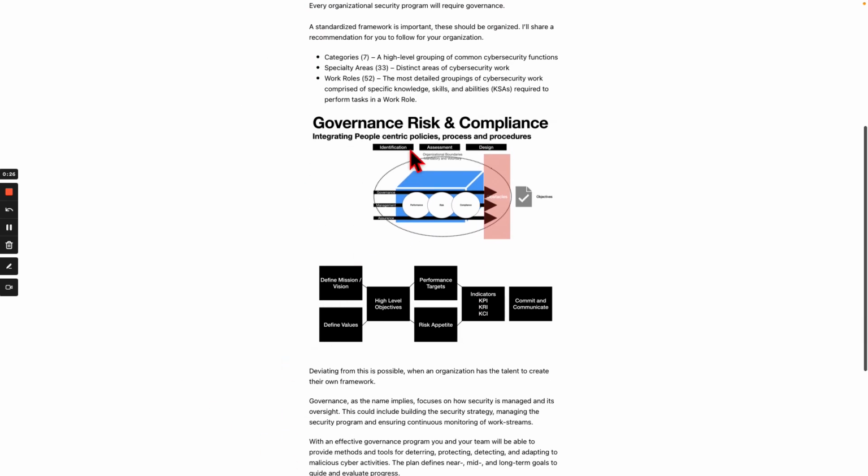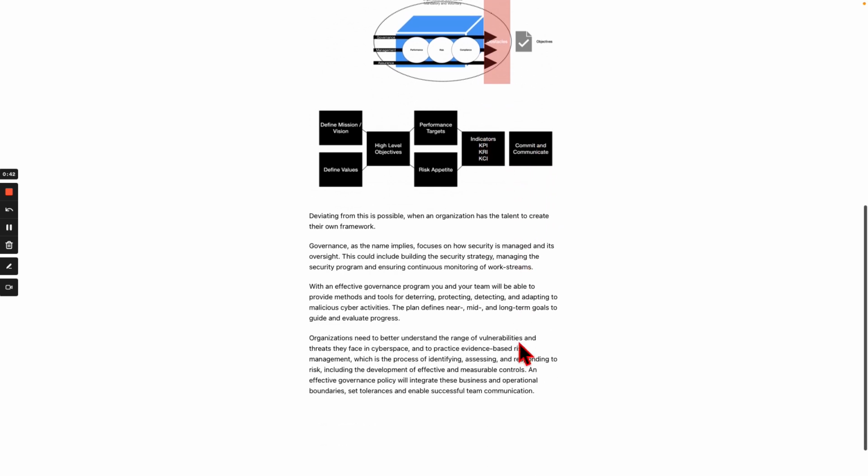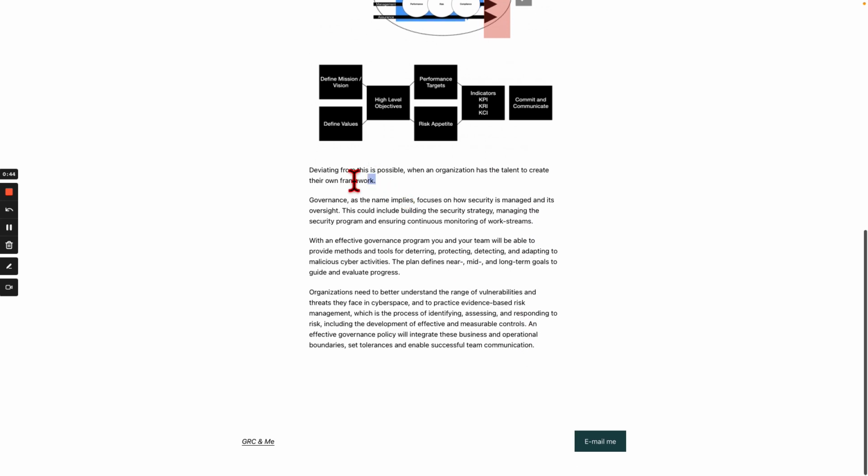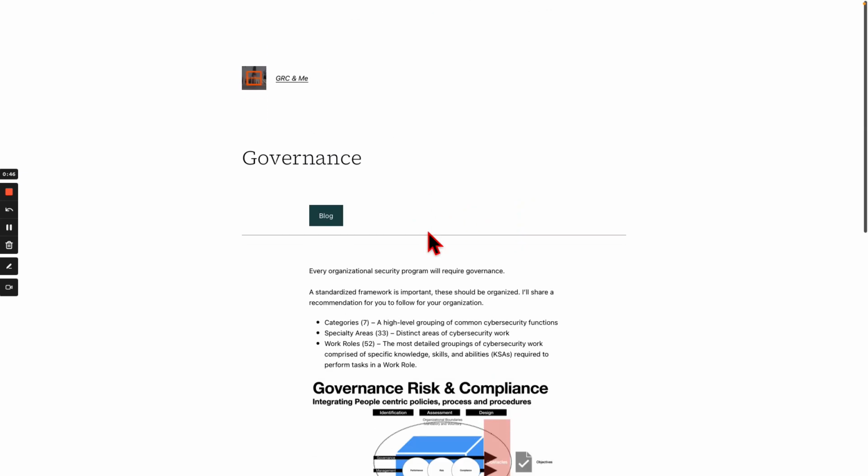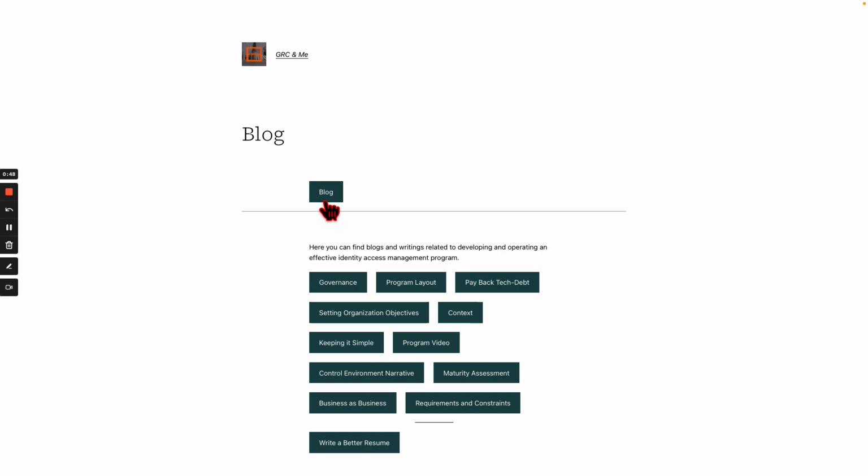We're going to categorize, we're going to define our mission, vision, and values, we're going to define our high level objectives, performance targets, risk appetite. We're going to develop indicators. This is why a governance, risk, and compliance program is important, because without it, you can't get indicators. And we're going to develop a plan to communicate, right? Here's the thing, don't deviate unless you know what you're doing. And even then, don't deviate. Go back to the blog, right?